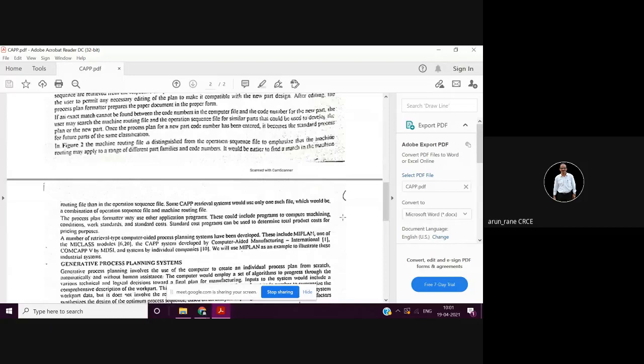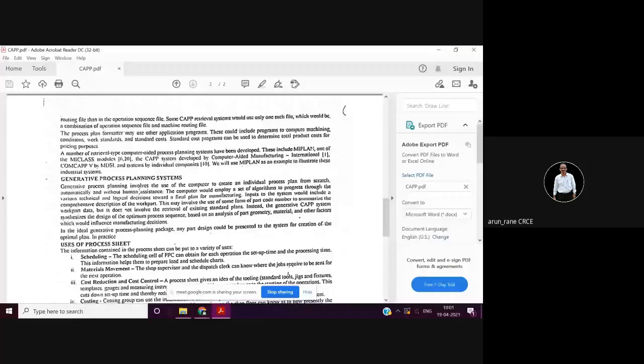So in generative process planning, you go on generating the process plan, so you go on making the database. Like you have received this component, okay, so you start writing the process plan for that. You study the component, then you have a database of your machines, different machines, a database of your tools, cutting tools, of your people, and of cutting speeds, feeds, everything. With the help of all this database, you are writing a process plan for that particular component. This is what is called the generative.